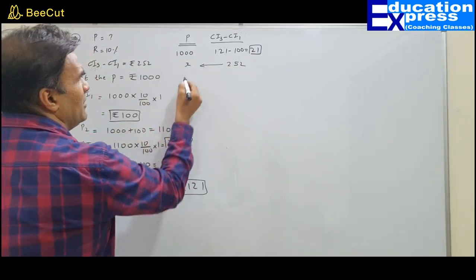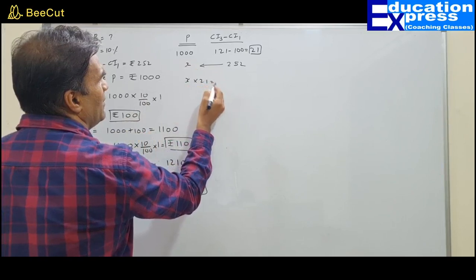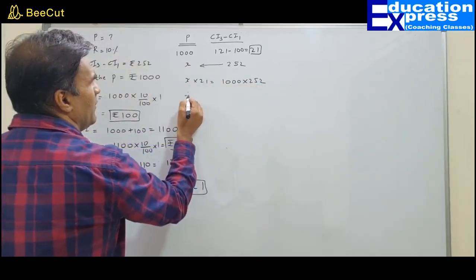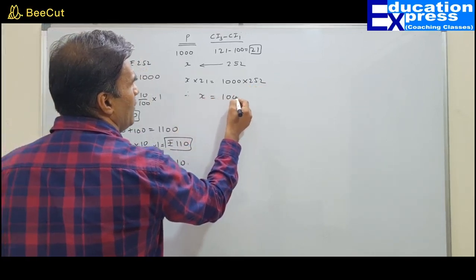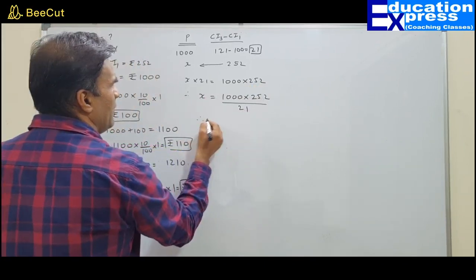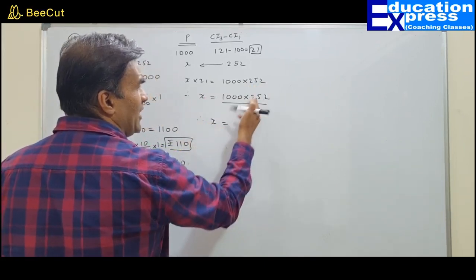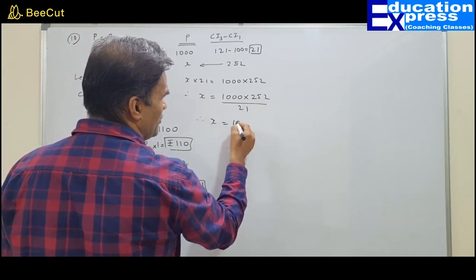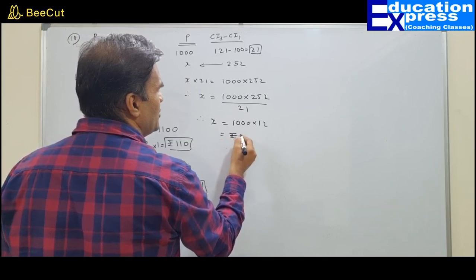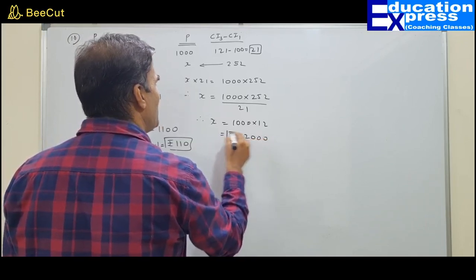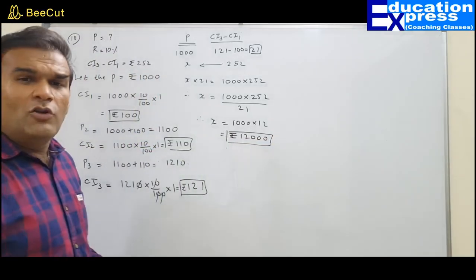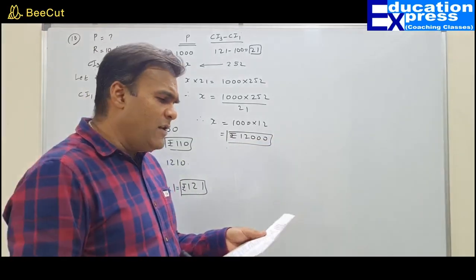Again the unitary method. X multiplied by 21 is equal to 1000 multiplied by 252. Therefore X equals 1000 multiplied by 252 upon 21. Therefore X equals 1000 into 12. That will give you rupees 12,000. Absolutely precise. Let's move on to the next question, that is question number 11.